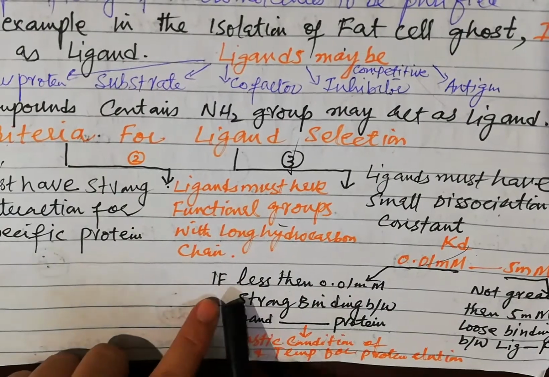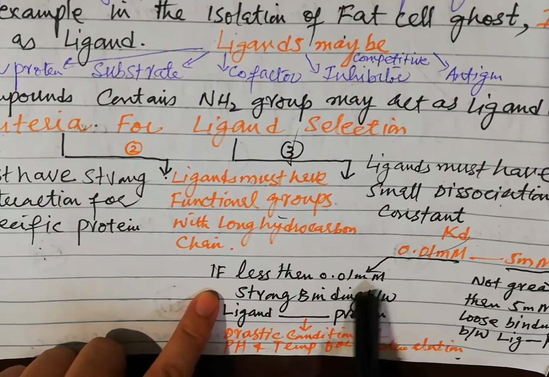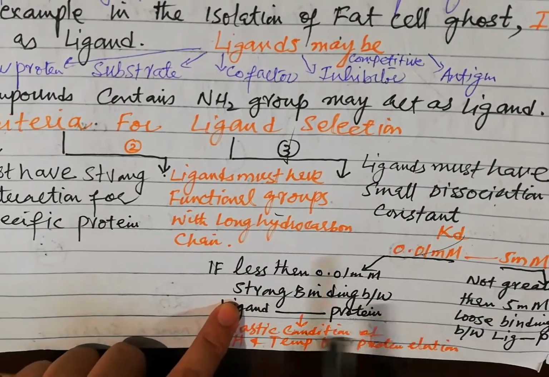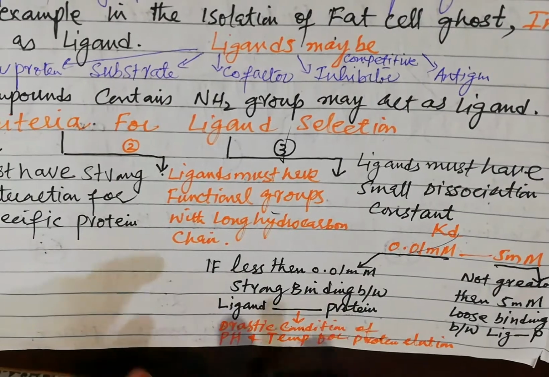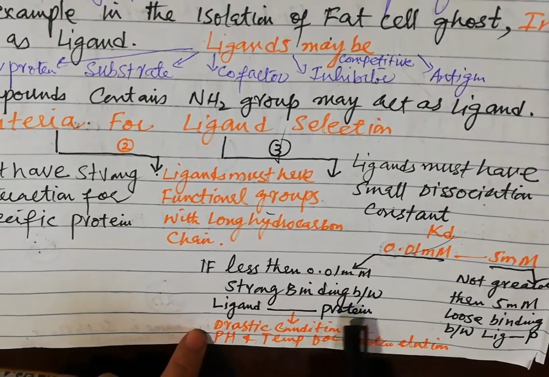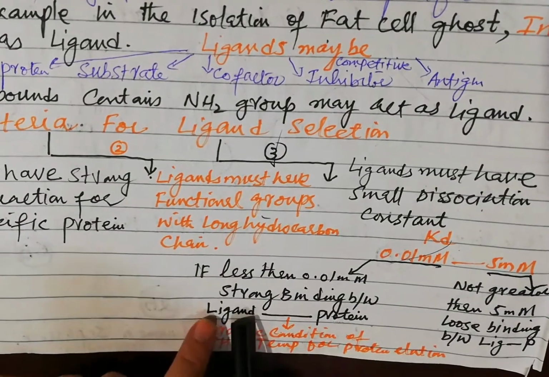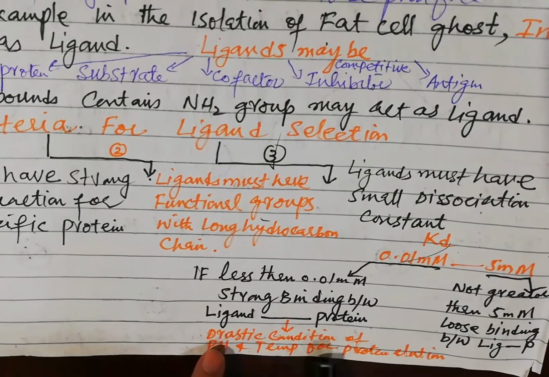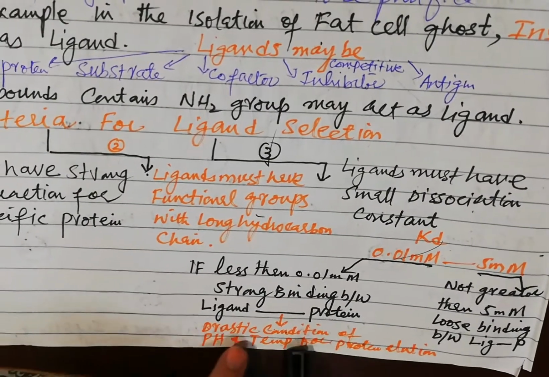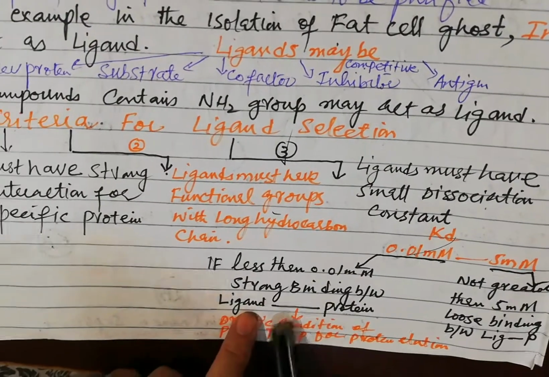If the Kd is less than 0.01 millimolar, it means strong binding between the ligand and protein. To dissociate our desired protein from the ligand, we would have to apply drastic conditions of pH and temperature that will deactivate our desired protein.